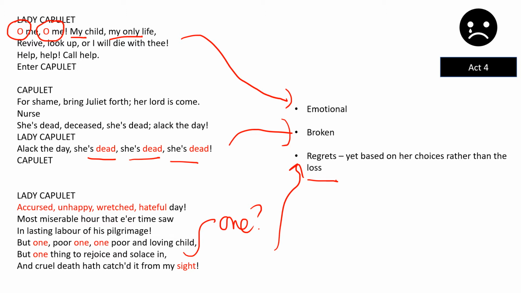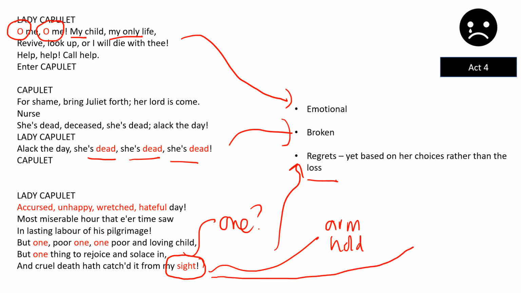And there's this idea also about how she refers to this, in that Juliet has been taken away from her sight, not from her arms, not from her hold, or from her ability to be part of her life, but from her sight, which as a word is quite interesting, because maybe this indicates her relationship with Juliet, something that she can see, something that's there for appearance, but not actually there physically.